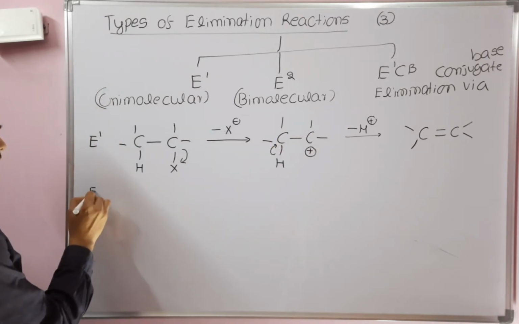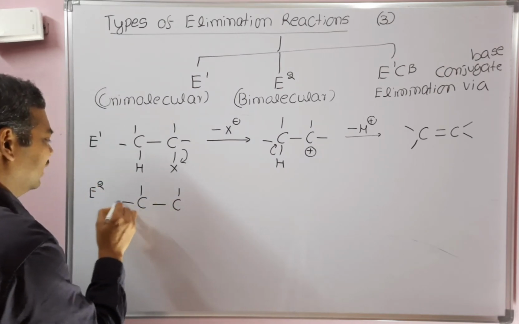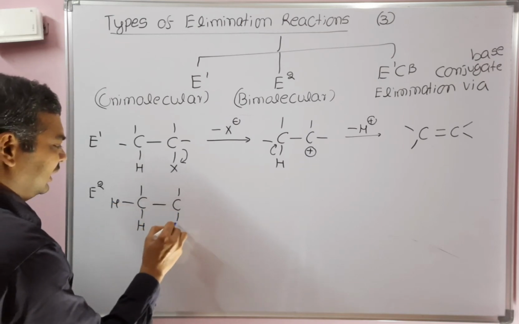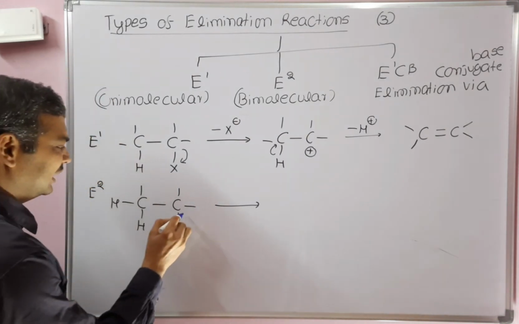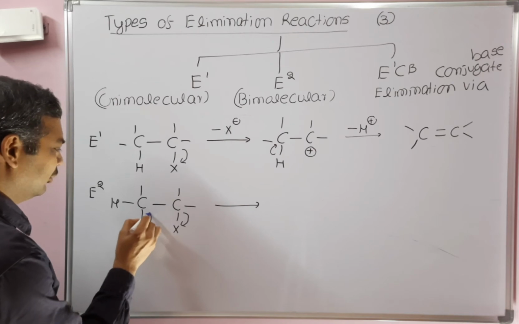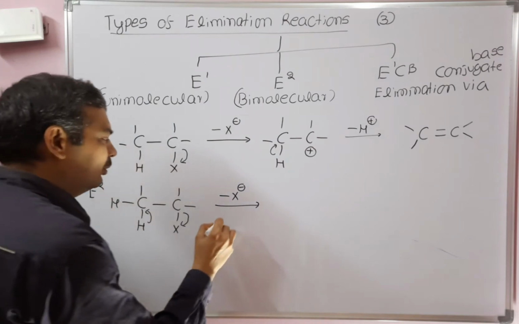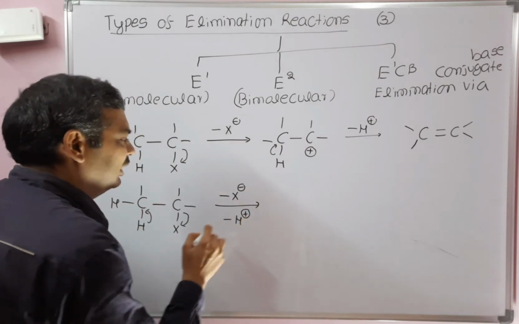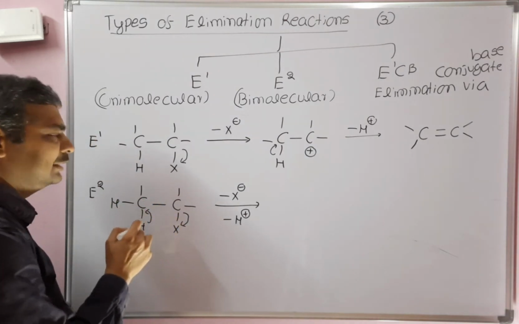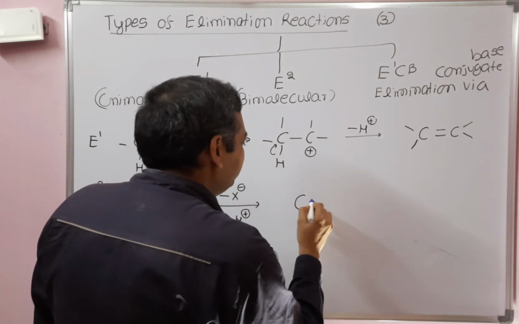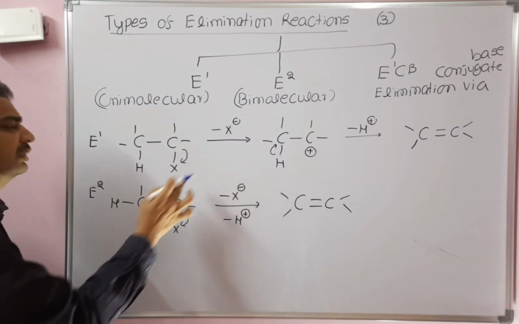Whereas E2 reaction is a single step reaction. Here also we take only alkyl halide, with CH and CX. In the first step itself, the CX bond will cleave and the CH bond will cleave. Both X minus and H plus will be eliminated at a time, simultaneously, to give C double bond C. The product obtained is the same but the way is different: a 2 step process versus a single step process.